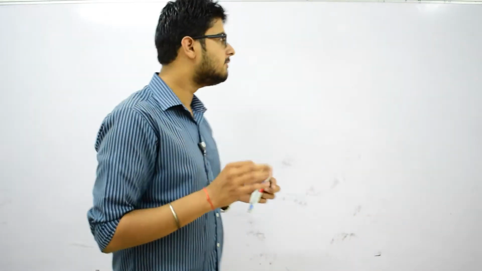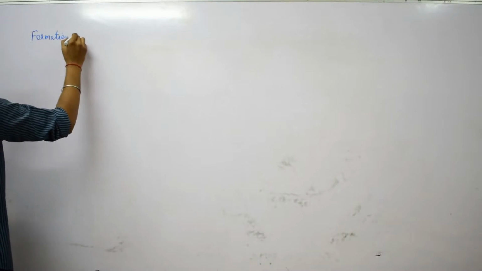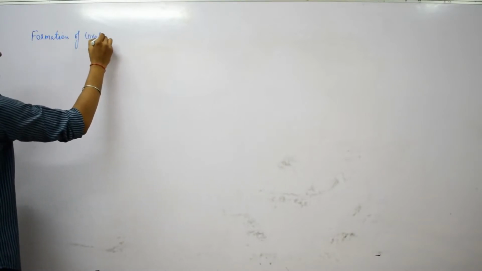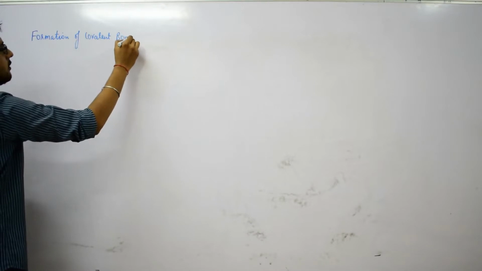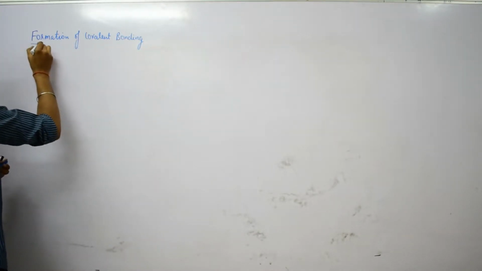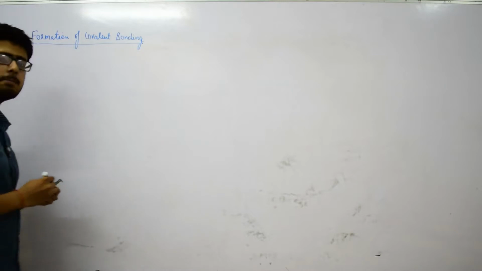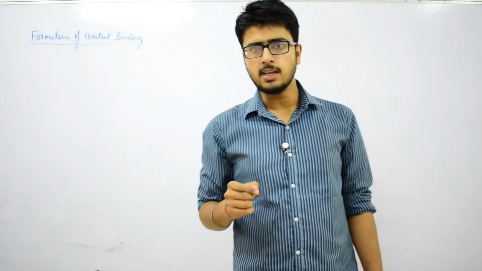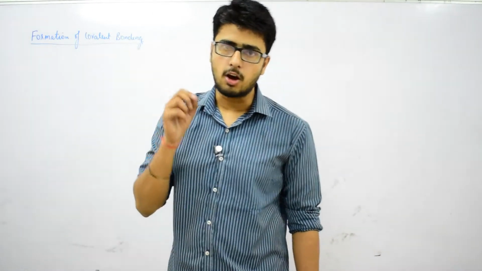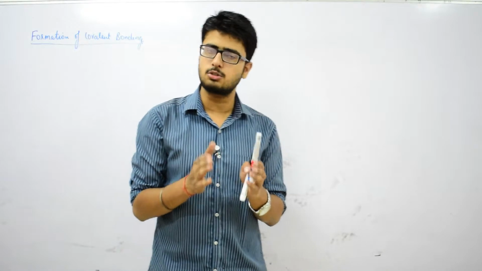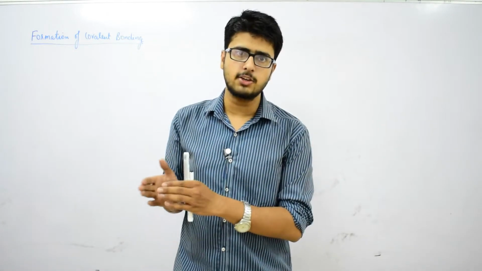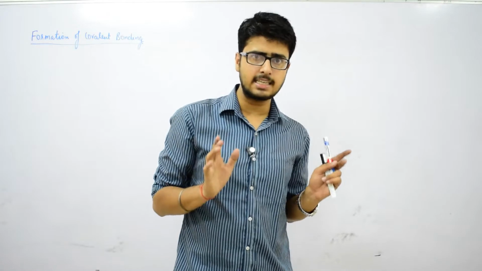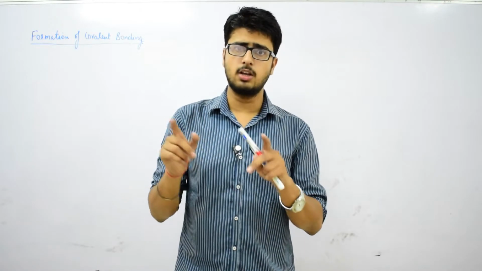Basically, when we are discussing the formation of covalent bonding, we have to discuss two theories, and we are going to discuss the exact mechanism for that. The first one is valence bond theory, also called Pauling-Slater theory, and the second one is molecular orbital theory.